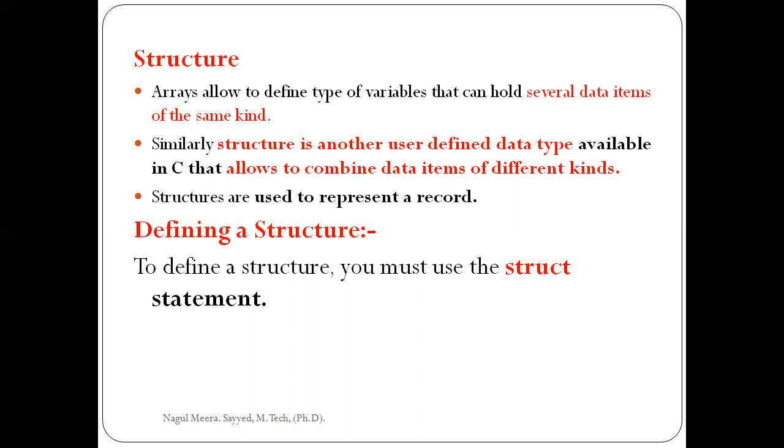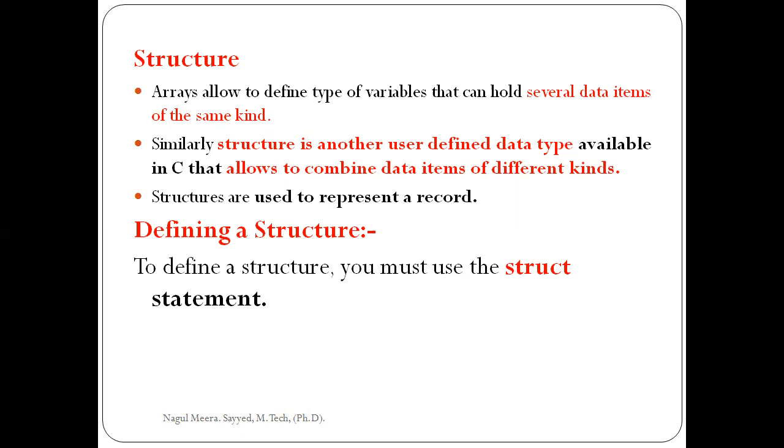Those are a combination of different built-in data types, which may be integer, float, or character. Structures are used to create records like student, employee, like that.